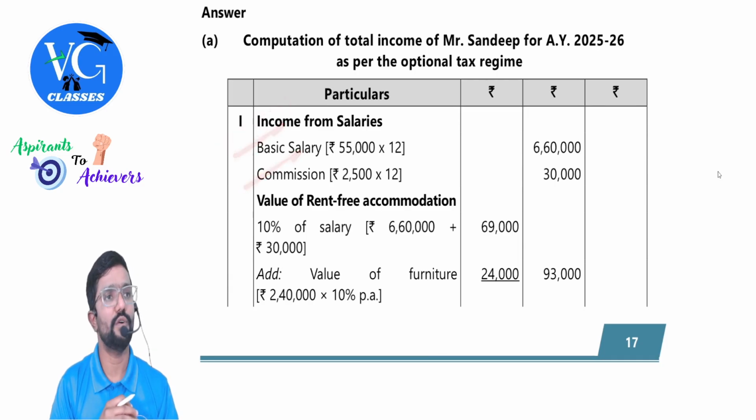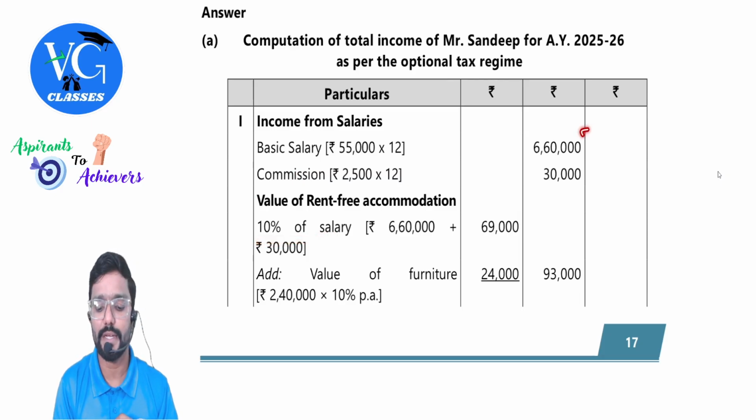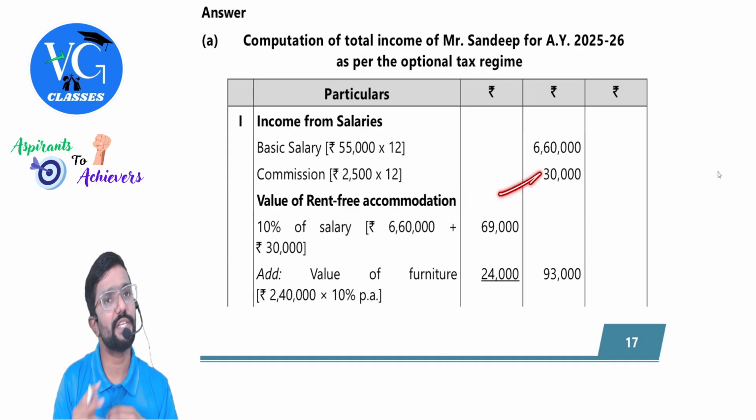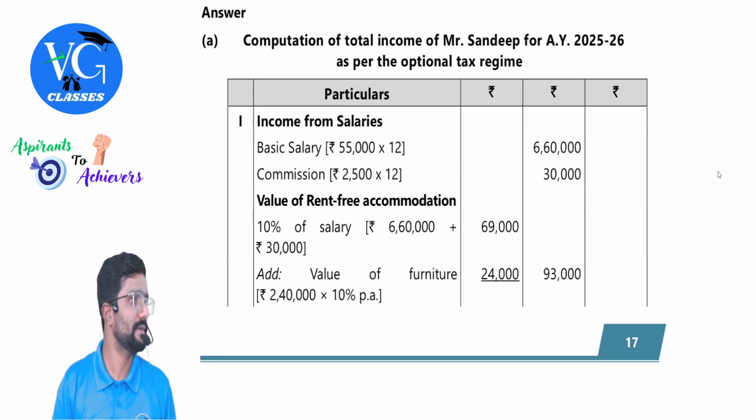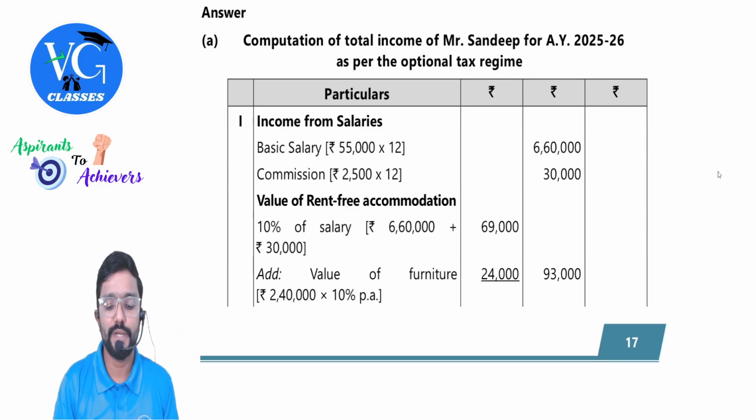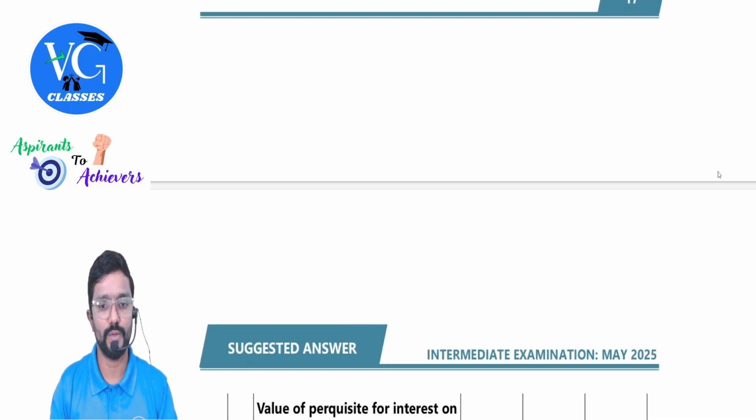First, let us calculate salary. Basic pay and commission, both. Per month is given, so multiply by 12. Then rent-free accommodation, I told you guys, 10% of salary. Now, what is salary, sir? 6 lakh 90,000. Should we take commission? Yes. Sir, it is not expressed as a fixed percentage of turnover. Yes, still you have to take it. For perquisite calculation, they didn't put that condition for commission. So take 10% of 6 lakh 90,000. You will get 69,000. Plus, even furniture is provided. Take 10% of the cost of furniture. So perquisite value of furnished accommodation is 93,000.